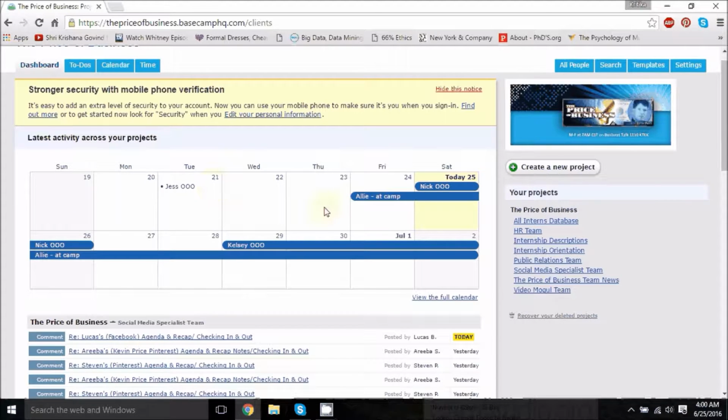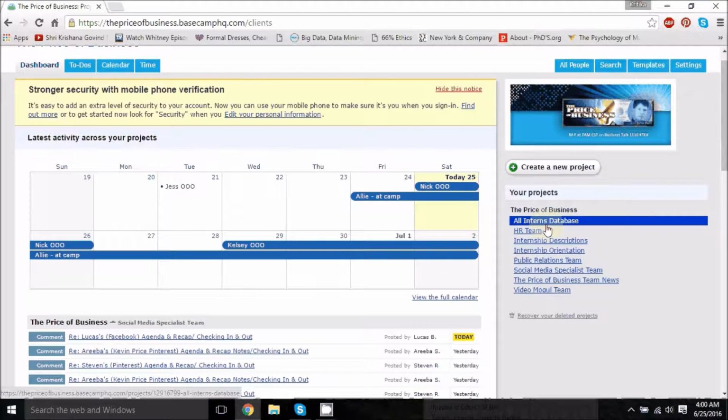What you can find here is the common calendar that all the interns share. On this calendar, you can mark your projects if you're going to be out of office or any meetings that you're going to have. Whatever you mark on this calendar is going to be visible to all the team members or interns working on Price of Business.